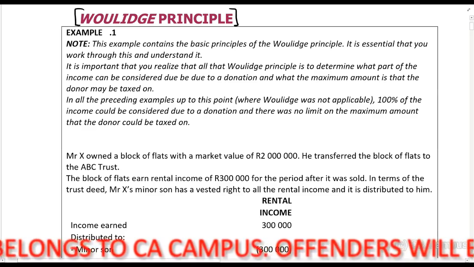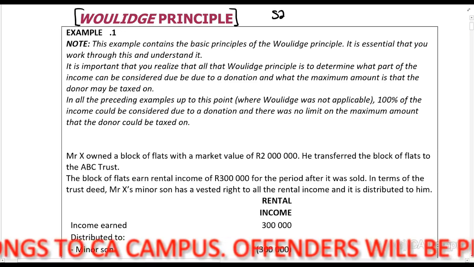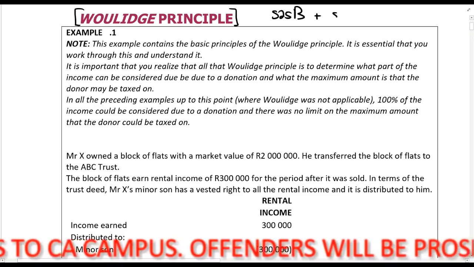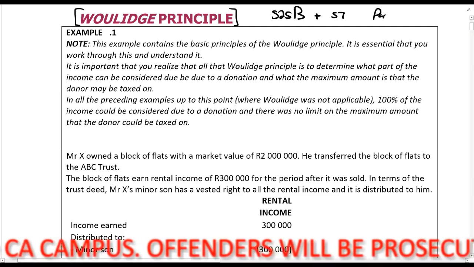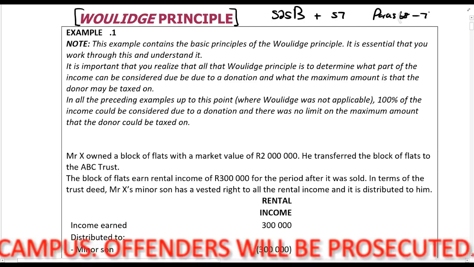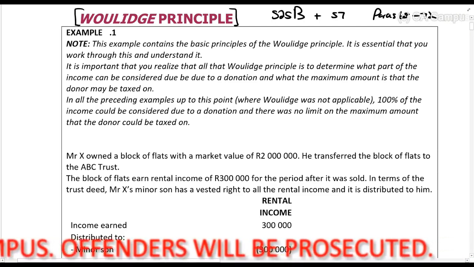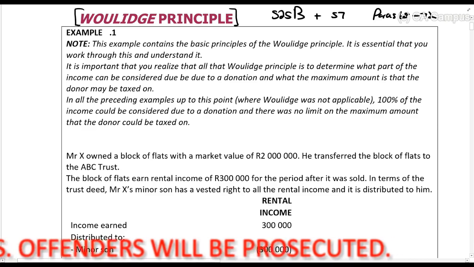Okay, so guys, your rules around section 25B and section 7 and paragraphs 68 to 72, the CGT implications, those things are a lot more important. Okay, so, but let's talk about this.